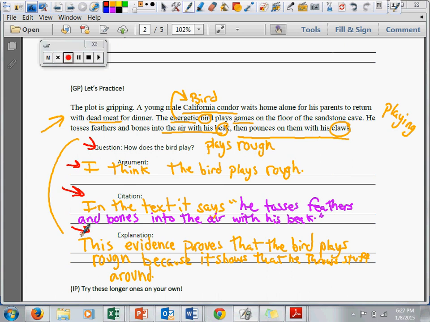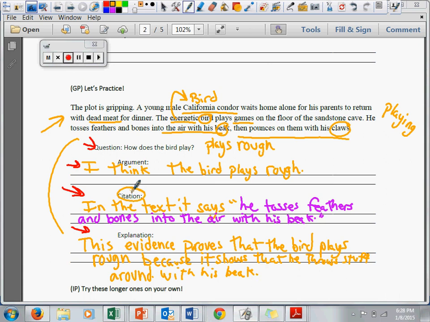I can even go further, and I'm going to right now. Throws stuff around with his beak. Because the more detail you can add into the explanation, the better, right? The more we can explain why we chose the citation, the evidence that we did, the better.